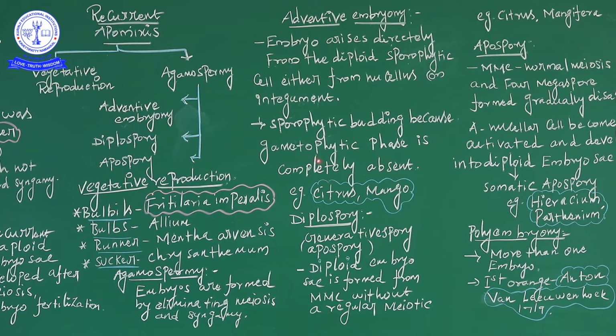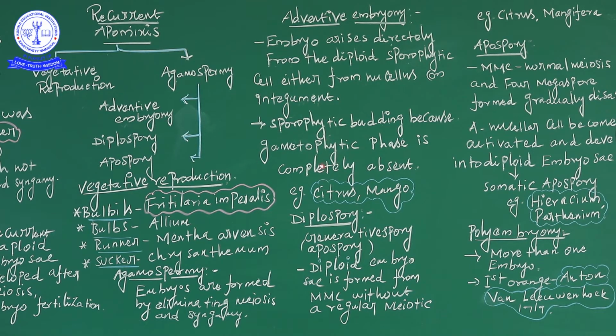What is the main function of the gametophyte? It provides the food material. This is an example for Citrus and Mangifera.